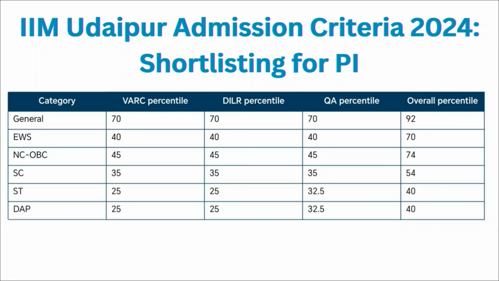For NCOBC, it is 45 percentile for the VARC, DILR and quantitative ability section, and overall you should have 74 percentile or more than that in your CAT entrance examination. For SC category, it is 35 percentile for the VARC, DILR and quantitative ability section, and overall you should have 54 percentile or more than that in your CAT entrance examination. For ST, it is 25 percentile with the VARC section, 25 percentile with the DILR section, and 32.5 percentile with the quantitative ability section. And overall you should have 40 percentile or more than that in your CAT entrance examination.